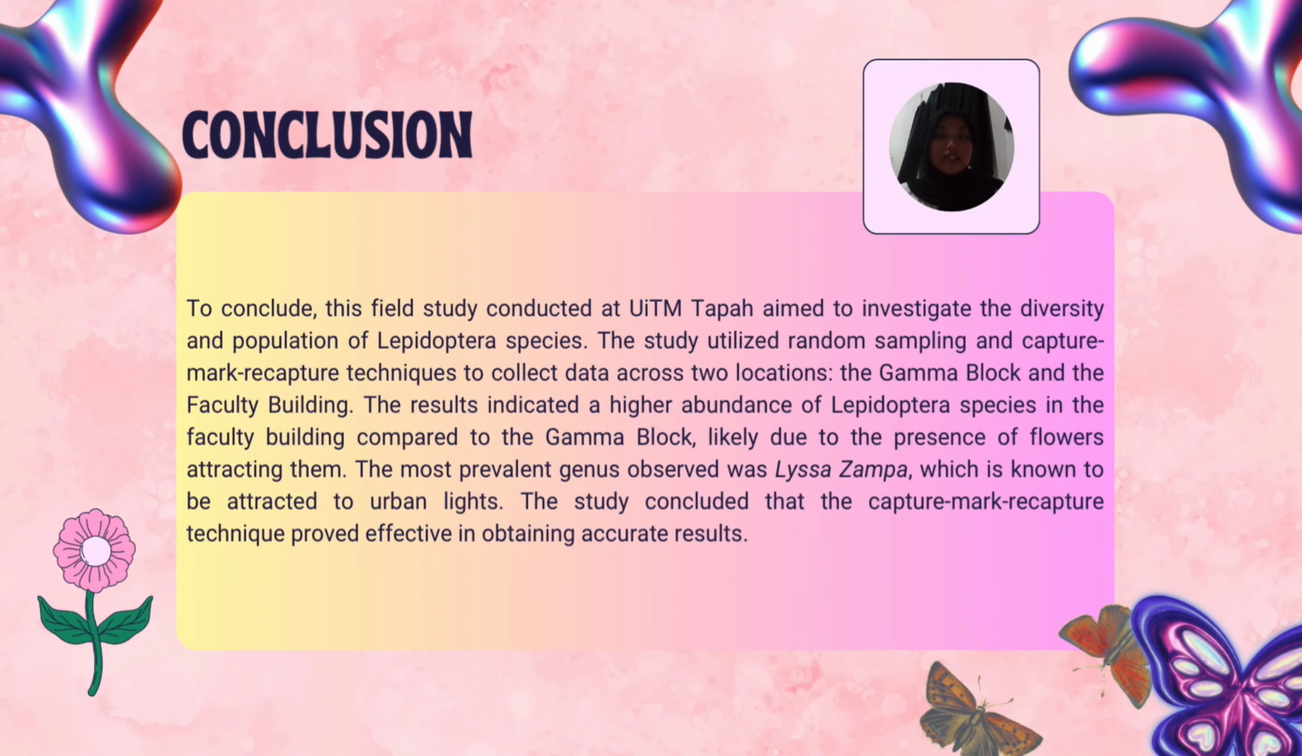So, to conclude, this field study conducted at UiTM Tapah aimed to investigate the diversity and population of Lepidoptera species. The study utilized random sampling and the capture-mark-recapture technique to collect data across two locations, which are the Gamma Block and the Faculty Building. The results indicate a higher appearance of Lepidoptera species in the Faculty Building compared to the Gamma Block, likely due to the presence of flower attractiveness. The most prevalent genus observed was Lysa zampa, which is known to be attracted to urban light. The study concluded that the capture-mark-recapture technique proved effective in obtaining accurate results.